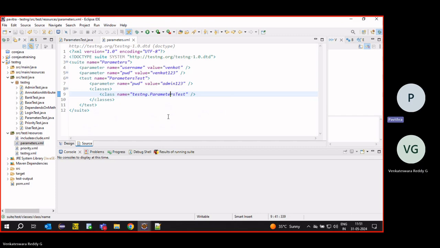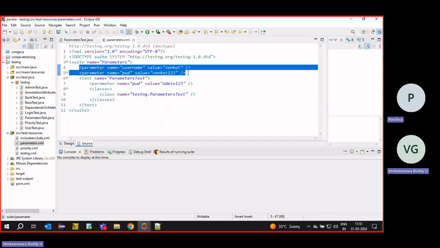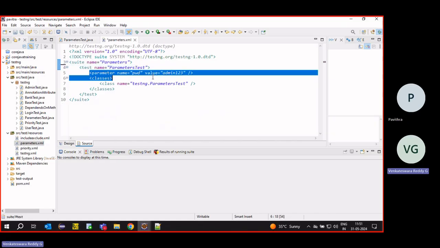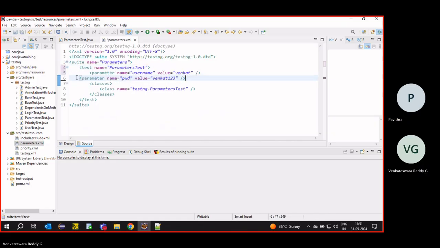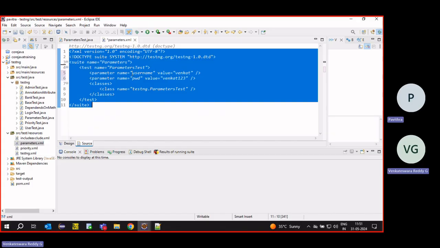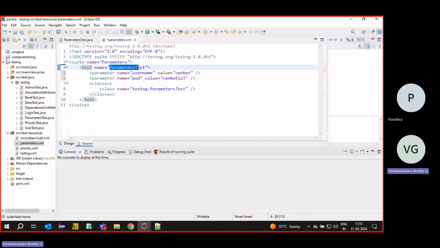Here we cannot do that. Suppose I want to do it like this, what do I have to do? I have to create a test inside, with username, password. Maybe I will call it an admin login test.